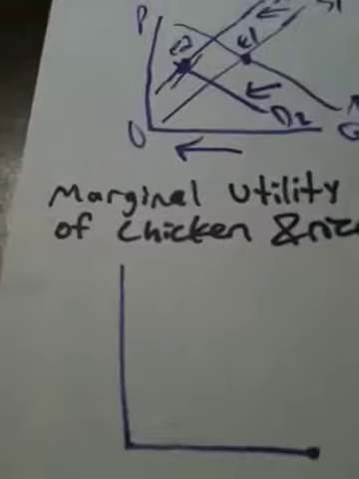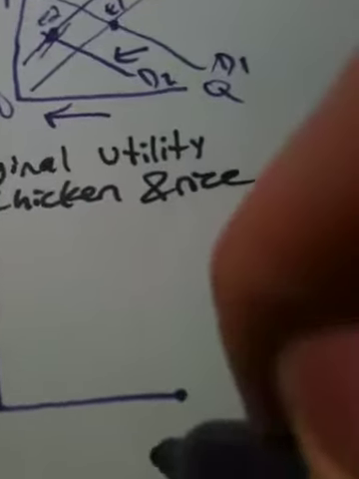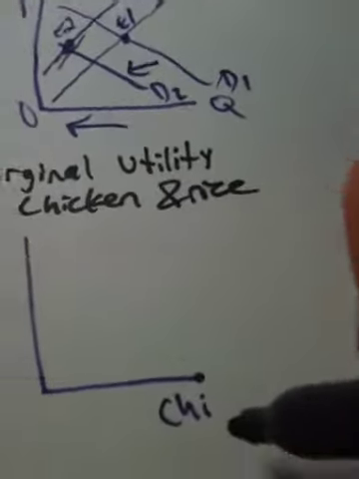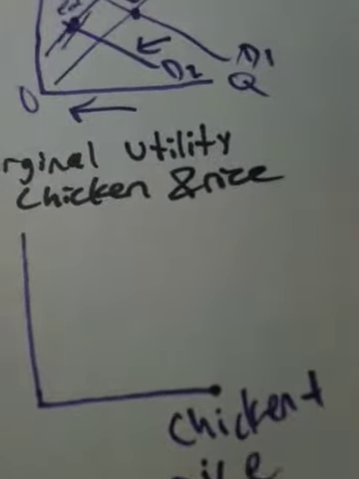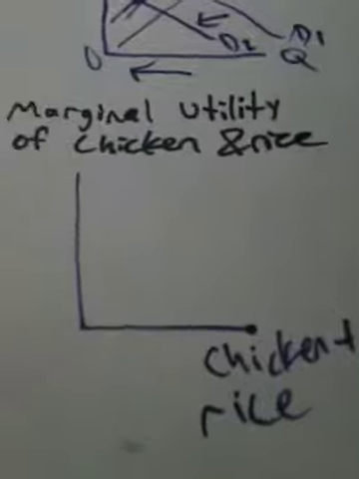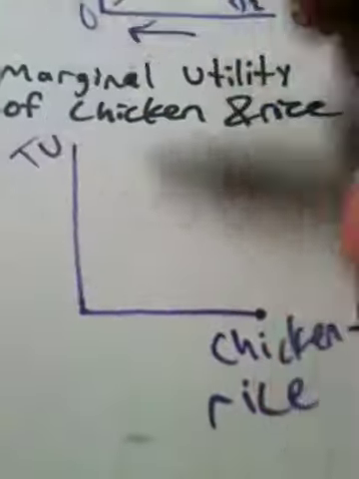So my marginal utility of chicken and rice, I'll put chicken and rice right here. Sorry about the shakiness, it's really hard to hold the camera and film. Chicken and rice right there, and my total utility is there, and this is 0.